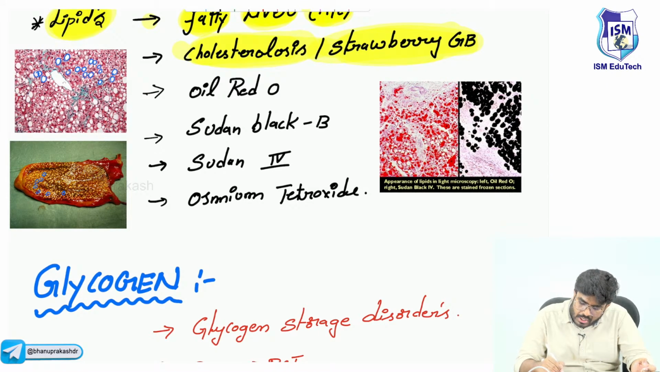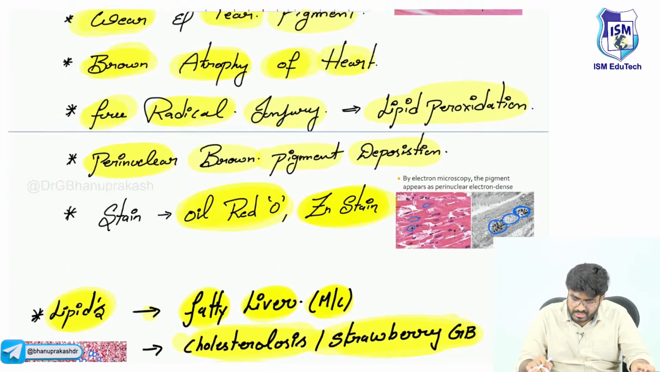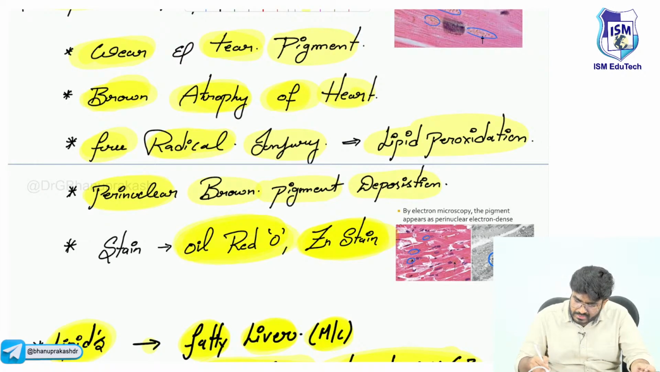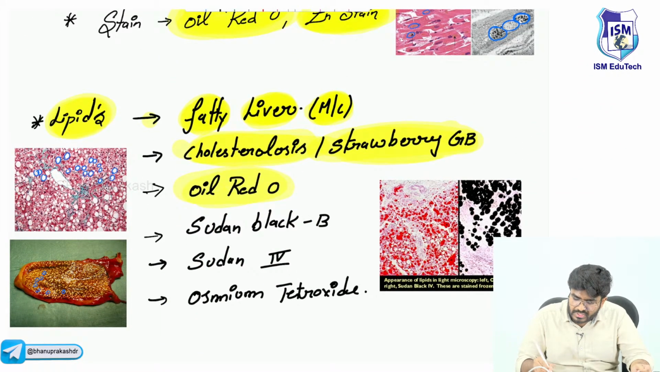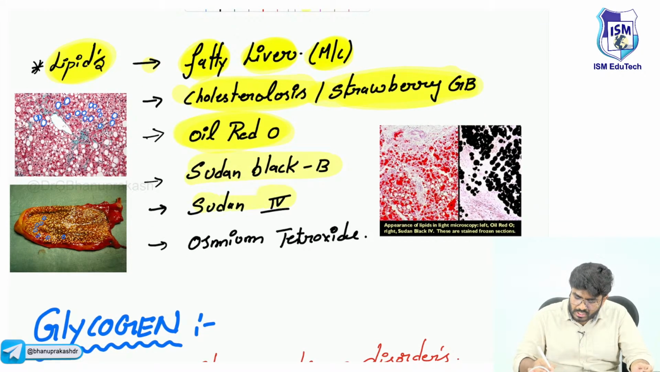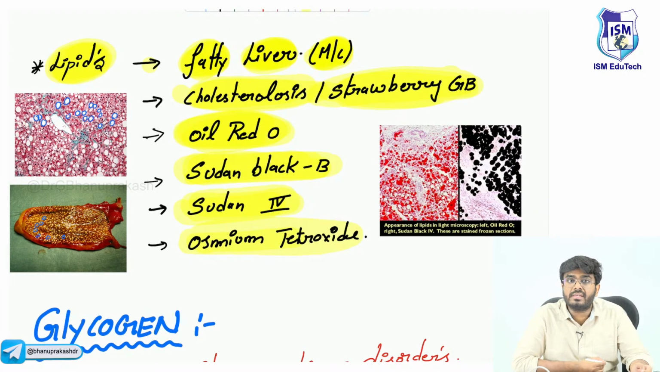The stain used is oil red O. Just look here, the same oil red O we have seen here. Oil red O is used for lipofuscin, and mainly it is used for lipids. Not only oil red O, but also Sudan black B, Sudan IV and osmium tetroxide. All these are the stains, previous year MCQs: oil red O, Sudan black B, Sudan IV, osmium tetroxide. These are the stains used for lipids, the fats.